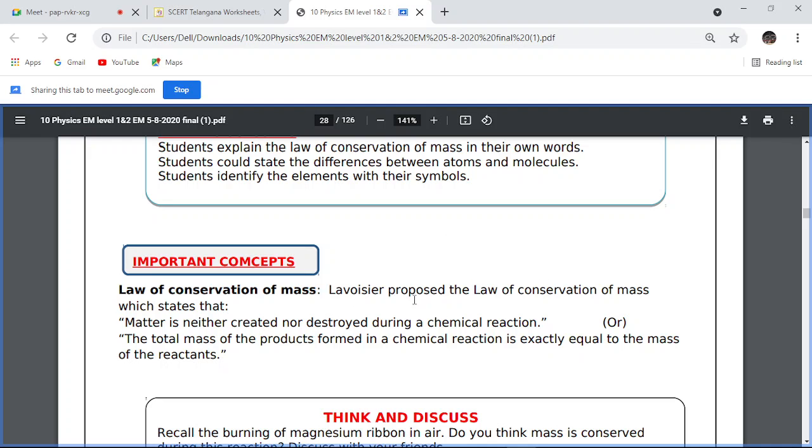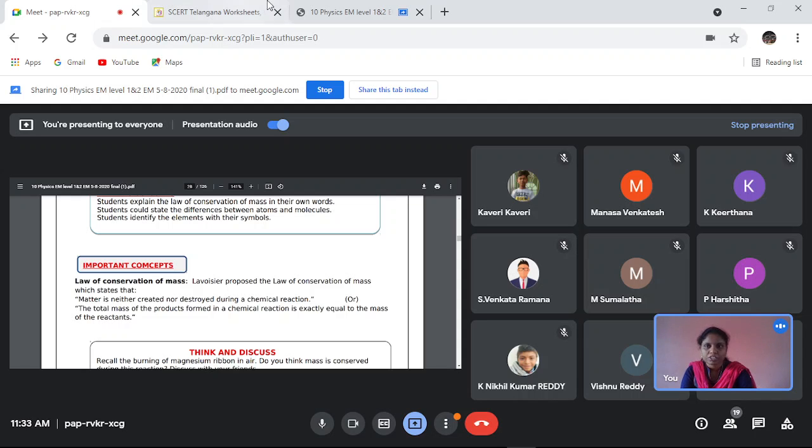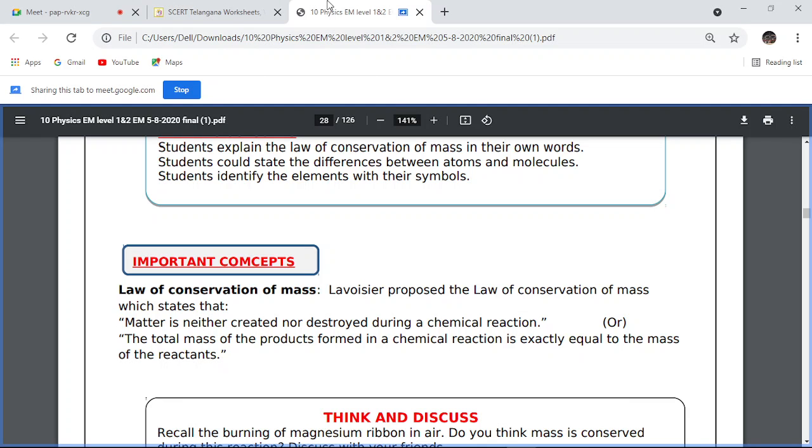Lavoisier proposed the law of conservation of mass, which states that matter is neither created nor destroyed during a chemical reaction. Suppose in an equation, whatever reactants are there on the left hand side, all of them are there as products on the right hand side. New products are not created, and new reactants are not formed. Whatever reactants are there, they form the products.